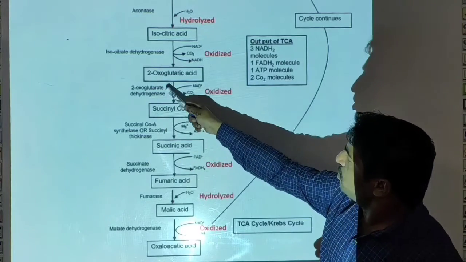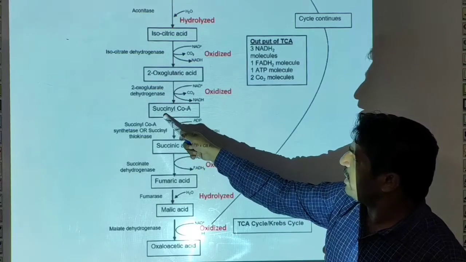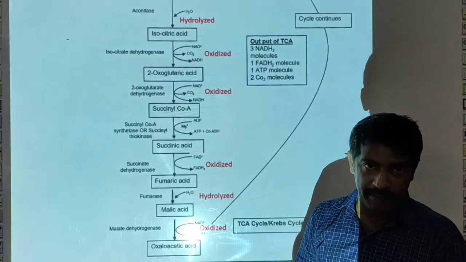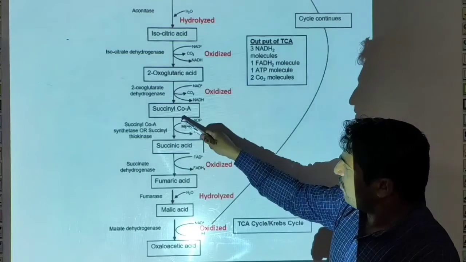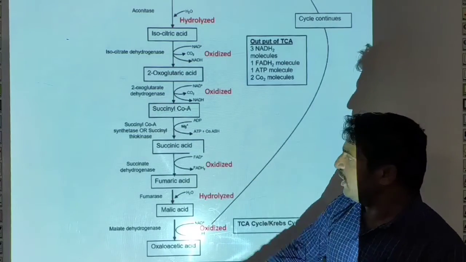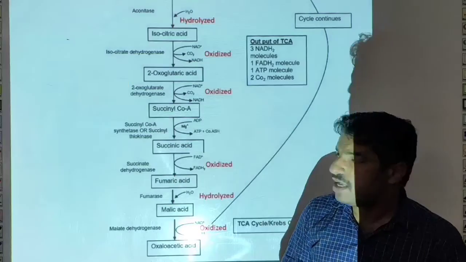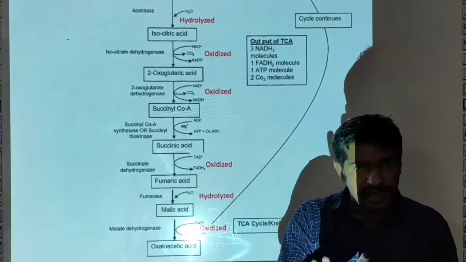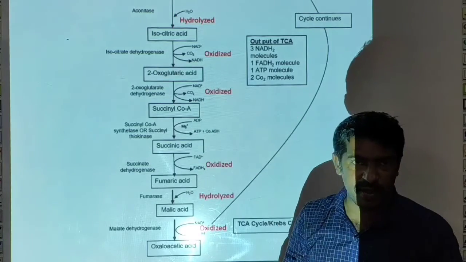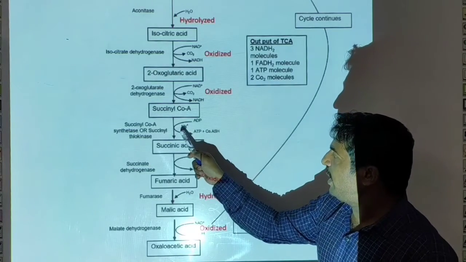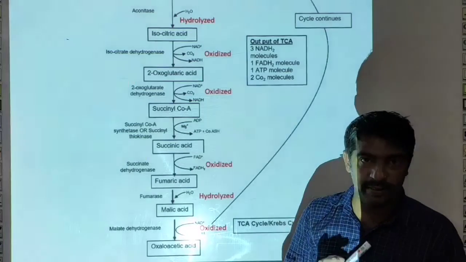The 2-oxoglutaric acid after oxidation gets converted into succinyl coenzyme A. Succinyl coenzyme A is converted into succinic acid in the presence of enzyme succinyl coenzyme A synthetase or succinyl thiokinase. Here 1 ATP molecule is formed, in the presence of the enzyme activator metal ion magnesium.